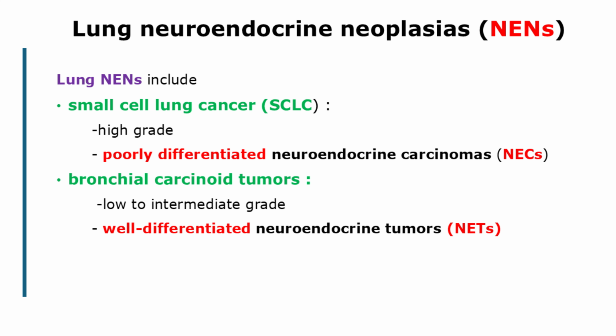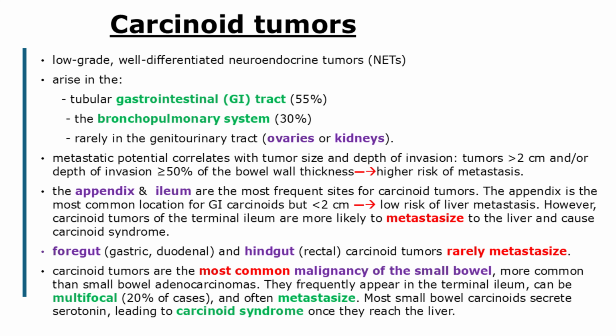About pulmonary neuroendocrine tumors, please check out my separate video on lung cancer for more details. In this brief discussion, I'll note that neuroendocrine tumors of the lung include both small cell lung cancer, SCLC, and bronchial carcinoid tumors. Now let's discuss carcinoid tumors. Carcinoid tumors are well-differentiated neuroendocrine tumors, or NETs, that commonly arise in the tubular gastrointestinal GI tract, about 55%, the bronchopulmonary system, about 30%, and less frequently in the genitourinary tract, such as the ovaries or kidneys.